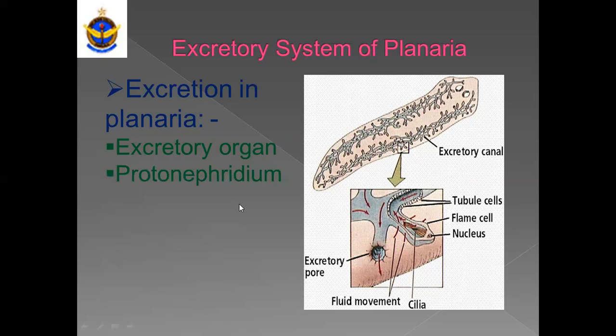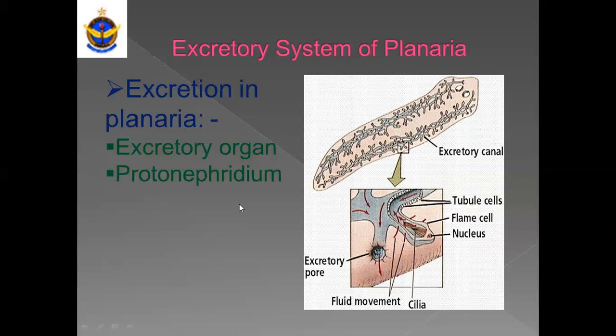So here we can say that all the fluid, water, liquid and solutes are absorbed and reabsorbed by planaria, and the rest of the excretory fluid which remains after the whole movement throughout the body will pass out in the form of urine from the excretory pore. Flame cells function mainly in osmoregulation, and most metabolic waste is removed from the body surface or excreted in the gut, where it is removed through the mouth.